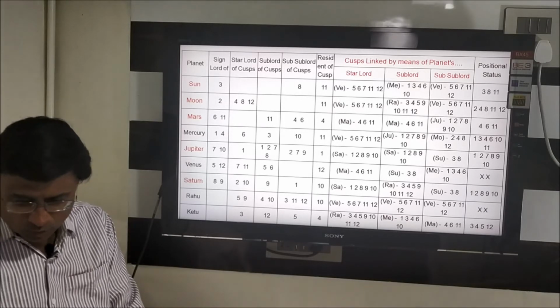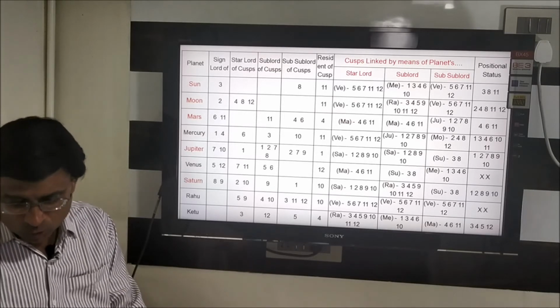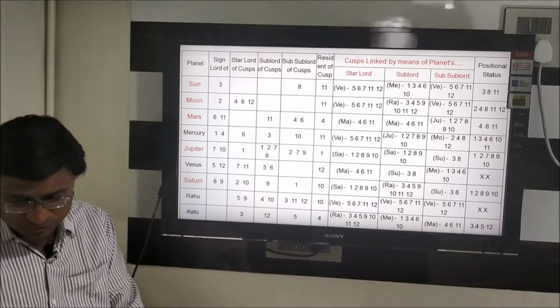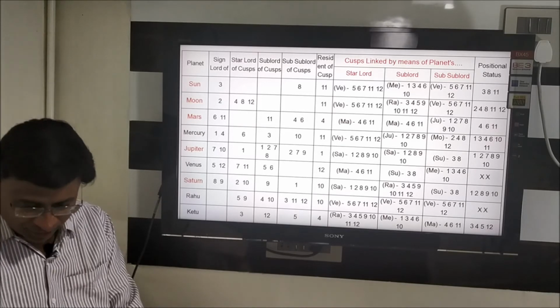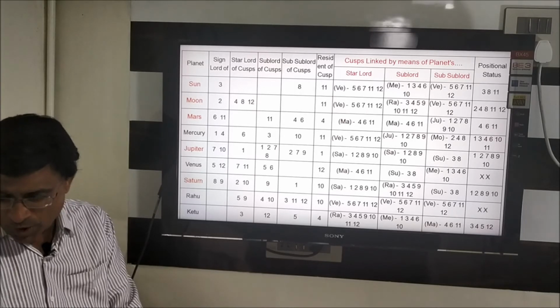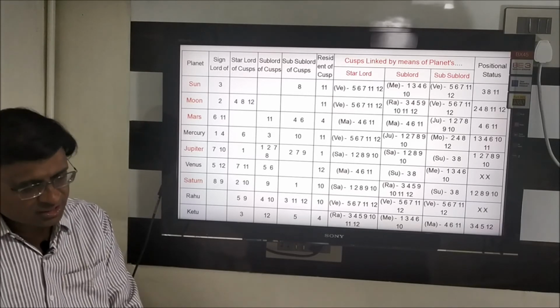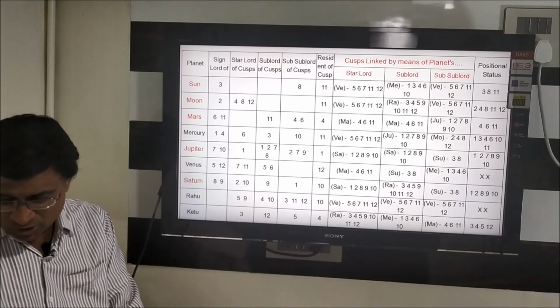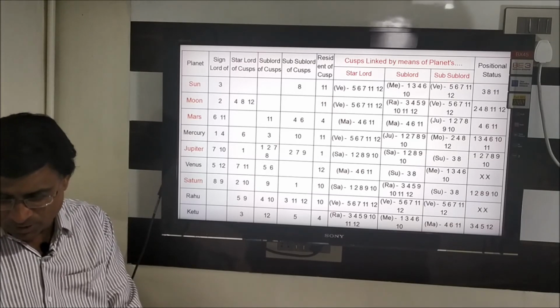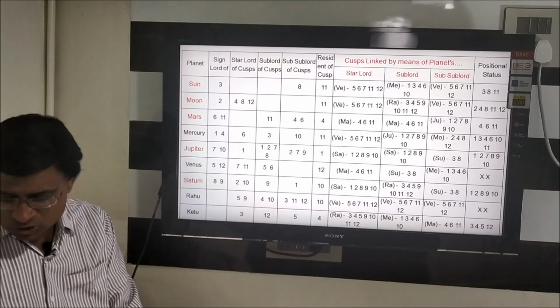Basically know that when you read the horoscope, then you put the 4, 6 astrology. These are the basics. If I should be able to cast the horoscope, then you will be able to understand how all these numbers vary. So take Jupiter. It is in the star lord of Saturn. It is involving 1, 2, 8, 9, 10 houses. Sub lord of Saturn 1, 2, 8, 9 and the sub of 3 and 8. Involvement, yes, it says yes. Commitment is next, sublord. Commitment is that it will be tuned with the star lord and final confirmation has to be in tune with the sublord. So that is how the event will take place in your life.